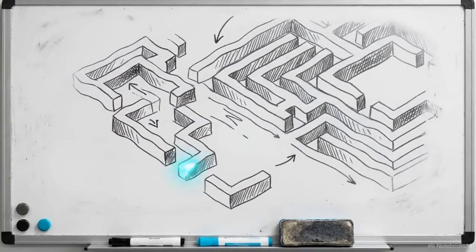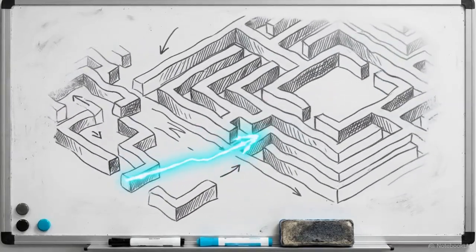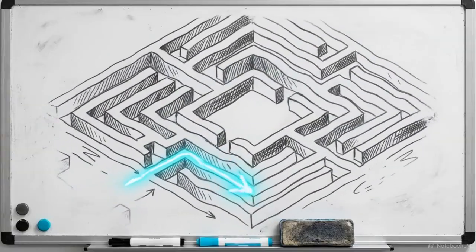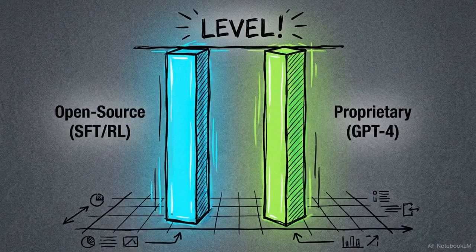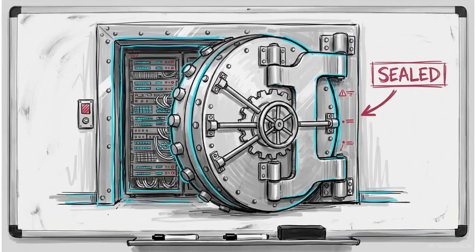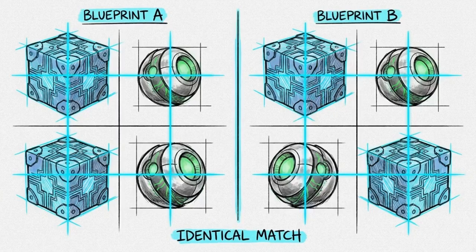Large language models can execute complex, multi-step tasks with near-perfect precision as long as they stay inside the maze we built for them. Recently, open-source models trained via supervised fine-tuning and reinforcement learning have achieved tool invocation proficiency that directly rivals proprietary systems like GPT-4. But this success relies on a critical assumption: a closed environment. The rules, the API endpoints, and the interaction logic remain completely identical between the training data and the final test.